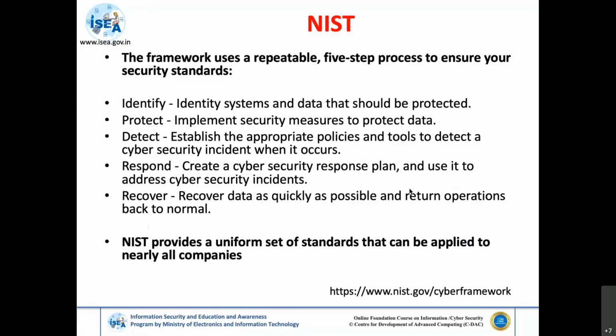Because the first thing is we should understand what are the systems that are available and what is the data that should be protected. So once we get this information, then we need to check for the protection, that is, implement the security measures to protect this data which has been identified as critical to the organization. Then the third one is detect, where along with implementing the security measures, we need to actually have the appropriate policies and tools to detect any deviation or any kind of incidents that took place in an organization, whenever we are protecting this information.